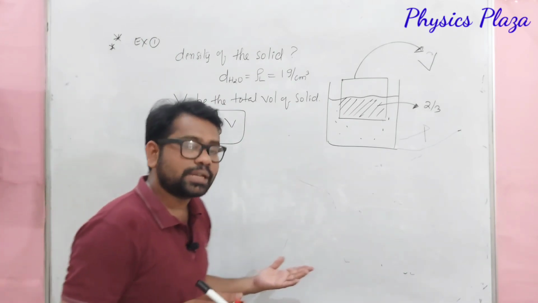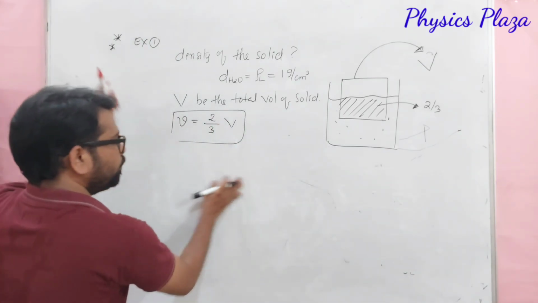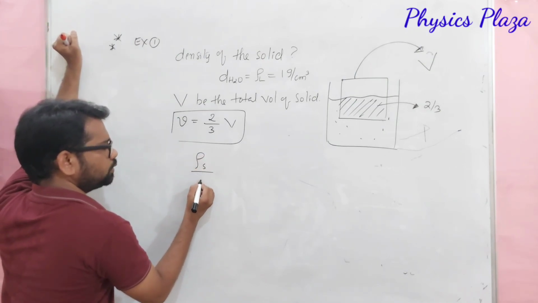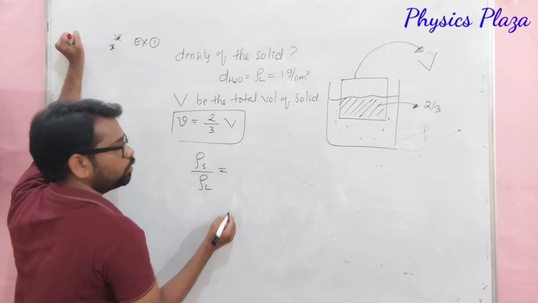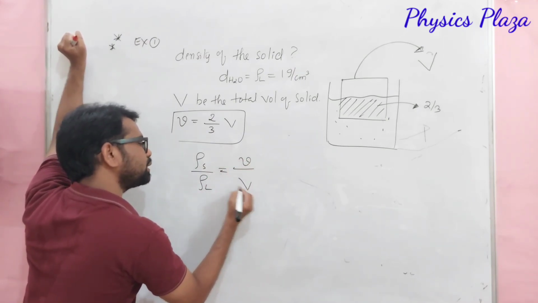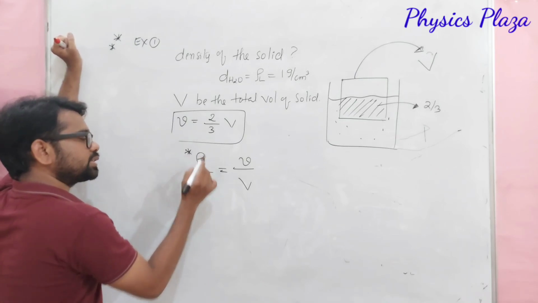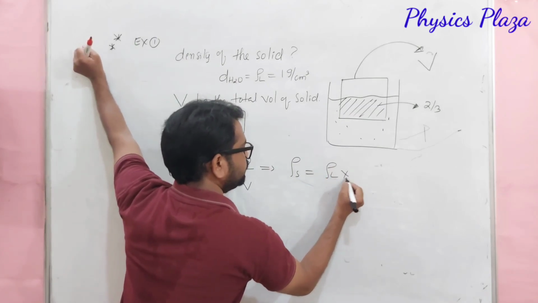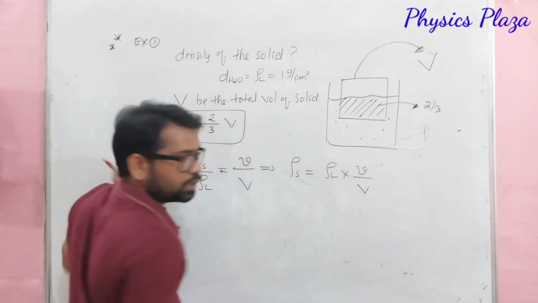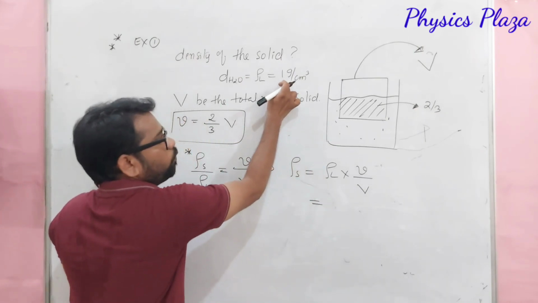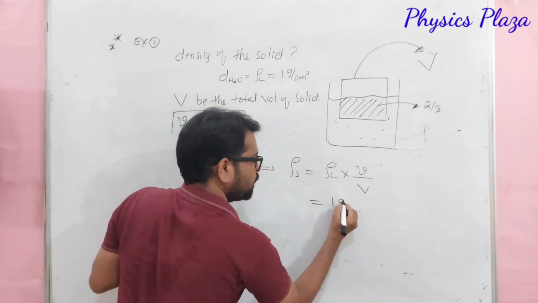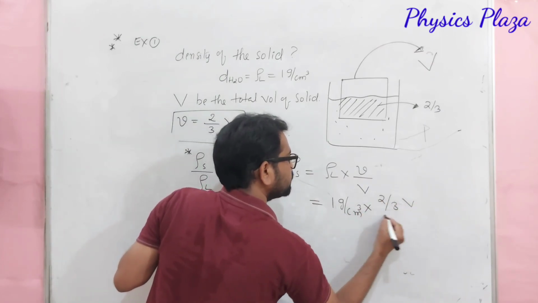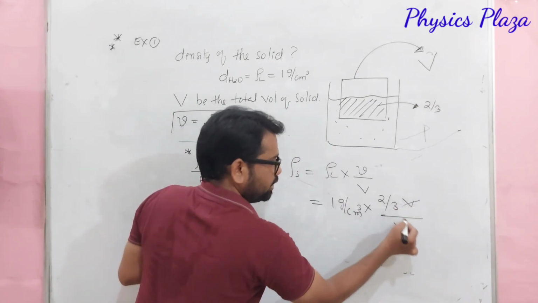Children, before we discussed that according to the principle of flotation we got this formula: density of solid by density of liquid is equal to small v by capital V. Here we need to calculate rho S, so rho S is equal to rho L into small v by capital V. Now let us substitute. Rho L is 1 gram per centimeter cube. Small v is 2 by 3rd of V, so V gets cancelled.